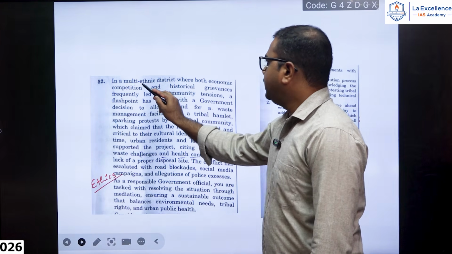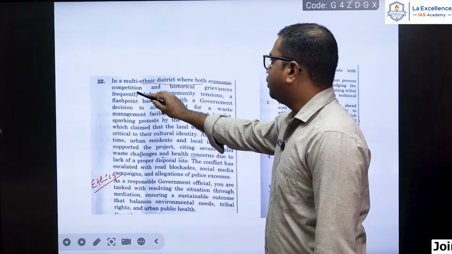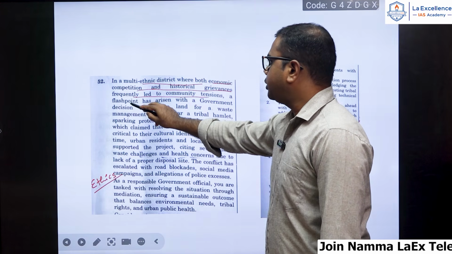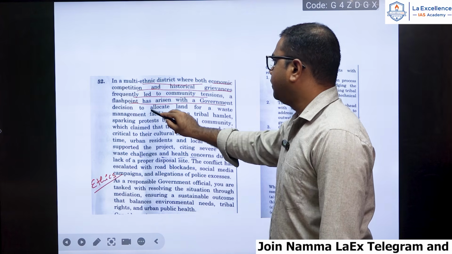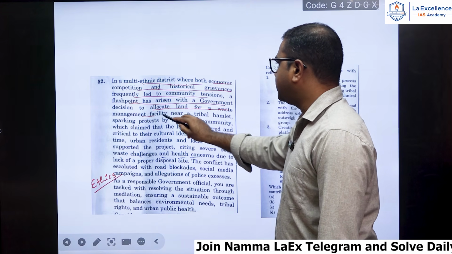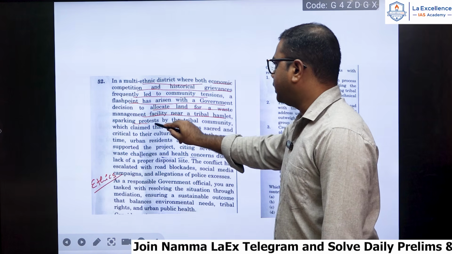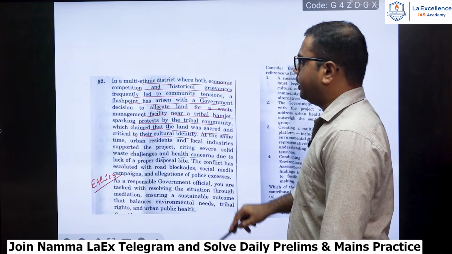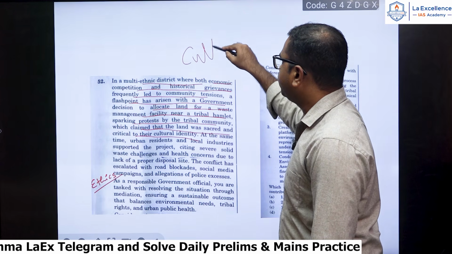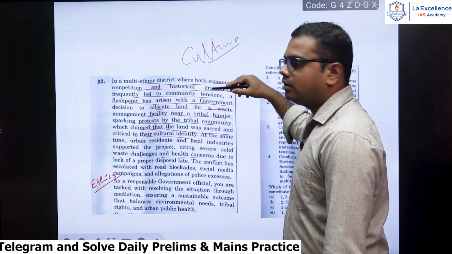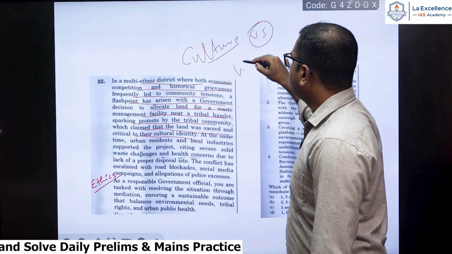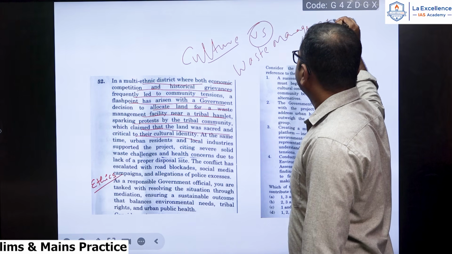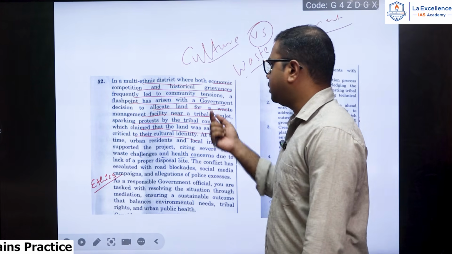Okay, next one. In a multi-ethnic district where both economic competition and historical grievances frequently led to community tensions, a flashpoint has arisen with a government decision to allocate land for a waste management facility near a tribal hamlet, sparking protest by the tribal community, which claimed that land was sacred and critical to their cultural identity. So here there is a conflict between the cultural identity of the tribes versus the waste management, or you can say the urban health. There is a conflict.